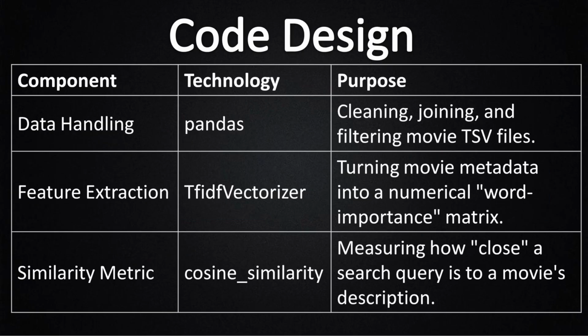Let's quickly see what tools we are using. For data handling, pandas. It helps us clean, join and reshape movie files. For feature extraction, TF-IDF vectorizer. It converts text into numerical keyword signals. Rare words get more importance, common words get less. And for measuring closeness, we use cosine similarity. It tells us how similar a search query is to each movie document. That's the full engine. Simple, classic, but extremely powerful. And this becomes the first building block of RAG because retrieval always comes before generation.